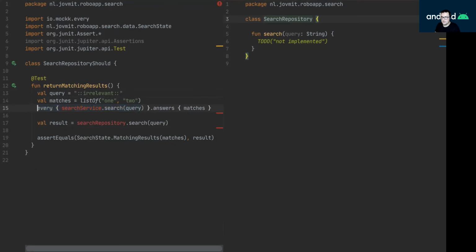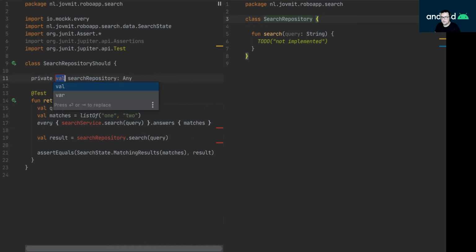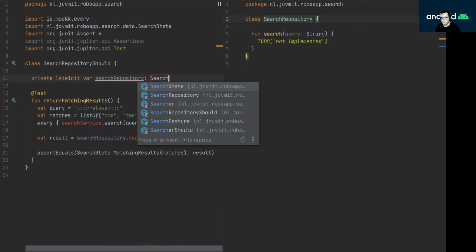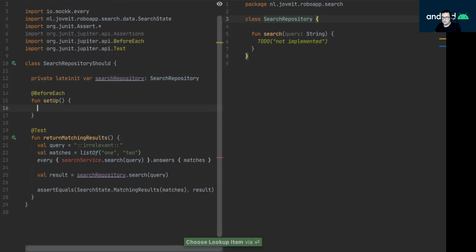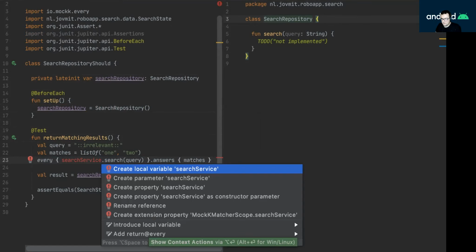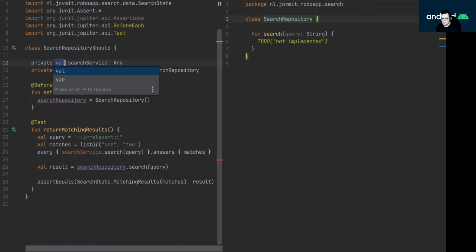Because I'm emerging design, I want to know what's the exact type here so that the search repository will return, and the search service, what those types will be. So the search repository will be a property here that I'll be initializing in the before. Okay. And finally, the search service is also going to be a property.